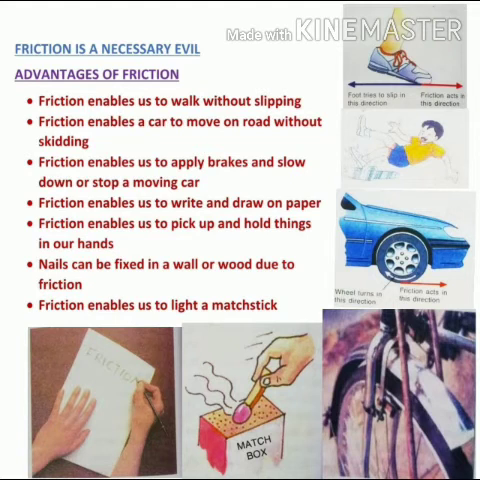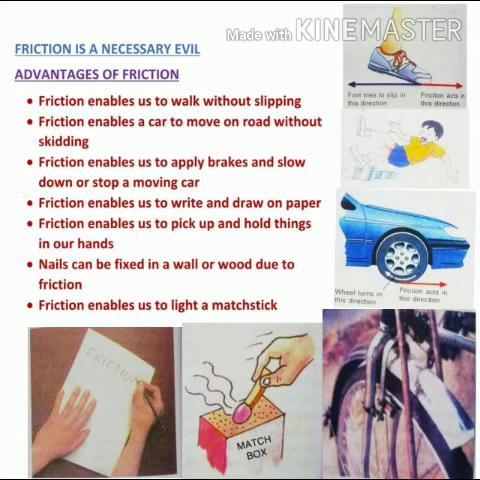Remember this, okay? Now another advantage is friction enables a car to move on the ground without skidding, because it is the friction between the tires of the car and the road which enables the car to move forward without slipping. If there is no friction between the tires and the road, the wheels of the car can't move forward, they may spin or anything can happen, okay?